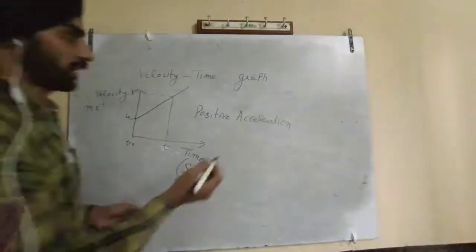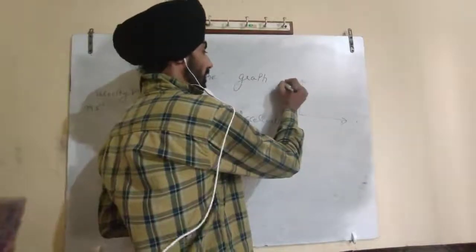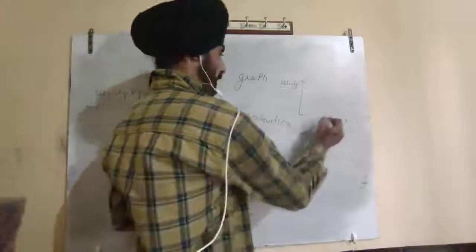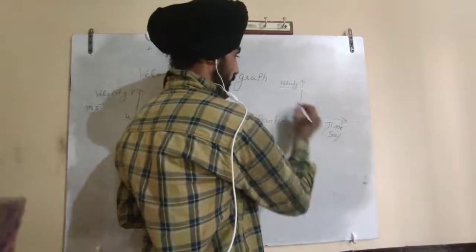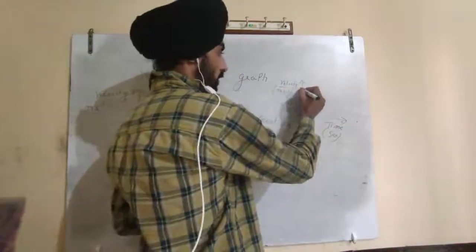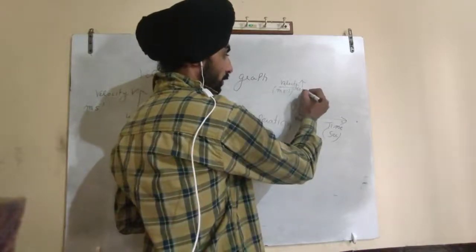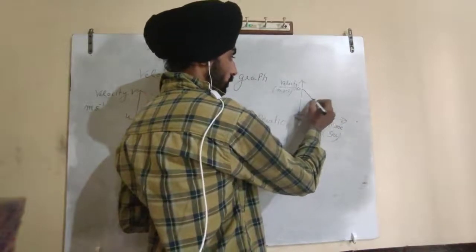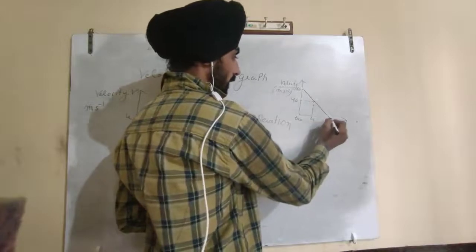And its opposite case is like this. For the negative acceleration graph, note down velocity here and time here. First the velocity is suppose 60 at t0, and my velocity has decreased to suppose 40 at t1, and at t2 it becomes 0.